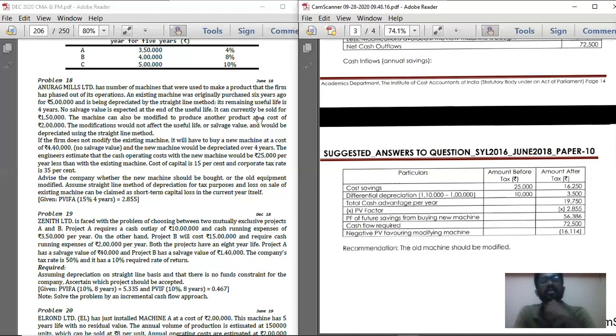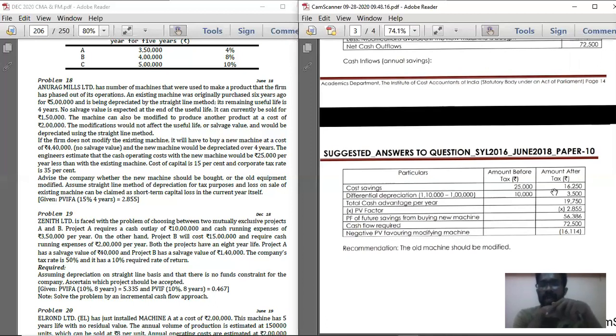How much is the total cost savings? 25,000, that is the cost savings for purchase of new machinery. So in the before tax column, that is the inner amount column, record 25,000, and in the outer amount column record 25,000 into 65%. On cost savings, how much are you going to save? 25,000 is your total savings. On that 25,000, you pay 35% tax, that is 8,750. Remaining is your amount after tax. So 25,000 minus 8,750, you get 16,250, which is your saving. So in the after tax, outer amount column, record 16,250.